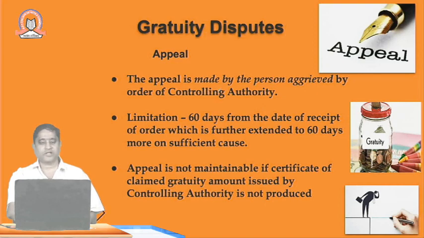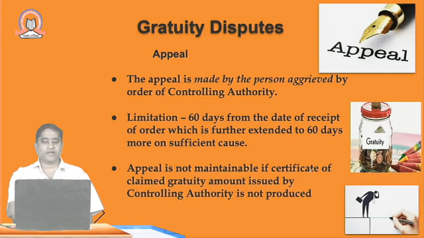As per the act, the limitation is 60 days from the date of receipt of the order, which is further extended by 60 days if the employee asks them to condone the delay, or if the controlling authority says there is a sufficient ground why the employee has not applied.